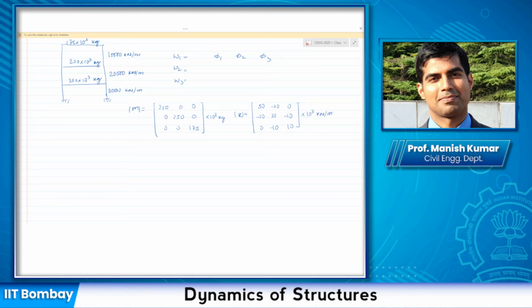Calculating that, sir. Yeah, there's a frequency in between as well, because there are 3 degrees of freedom. So there must be at least 3 frequencies, correct? Once you get the frequencies, also get the mode shape. So the third one is 9.633. Yes, correct. Can you also find out the mode shapes?